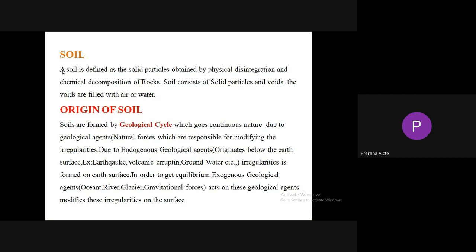A soil is defined as the solid particles obtained by physical disintegration and chemical decomposition of rocks. So soil is formed from rocks. Rocks are subjected to physical disintegration and chemical decomposition, and because of this, soil is formed. Soil consists of solid particles and voids. Between the solid particles, voids will be formed. These voids are sometimes filled with water and sometimes may be filled with air.